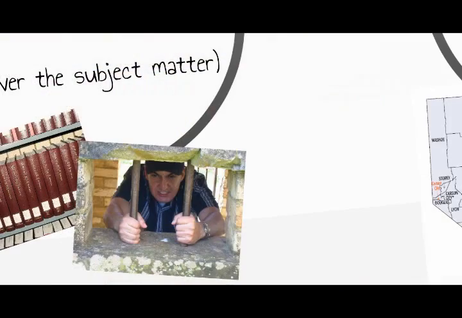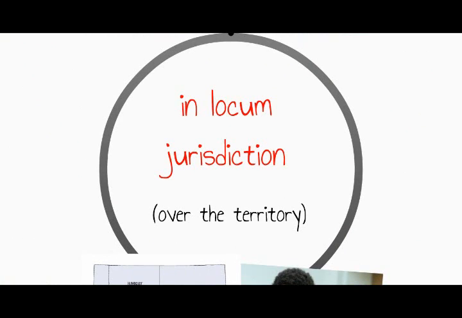This takes us to our second type of jurisdiction, which is called in locum jurisdiction, or jurisdiction over the territory. This means that the court has jurisdiction over a particular geographic area.